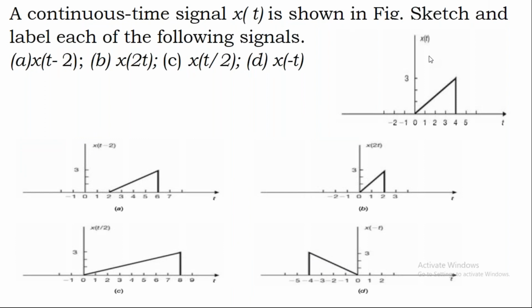Now observe the difference between x of t and x of minus t. You will understand. So x of t is the actual signal. X of minus t is the mirror image of x of t. So when you take the mirror image, you rotate it like this along the vertical axis.